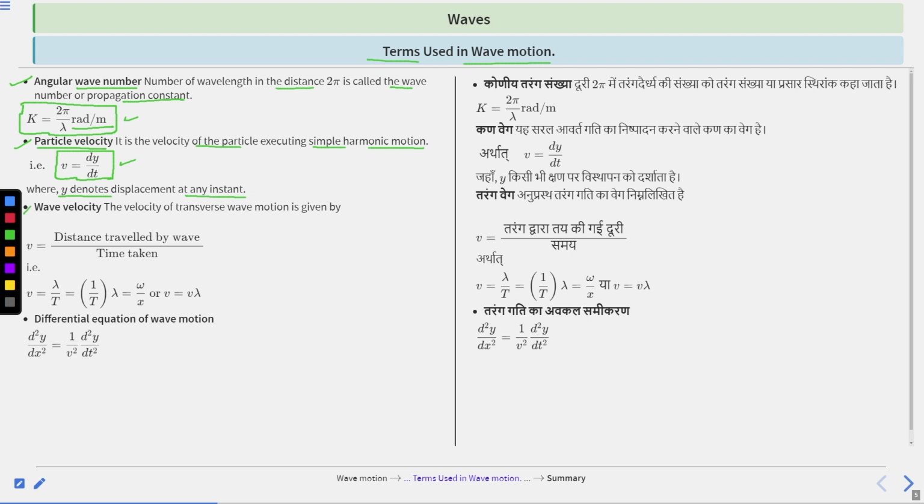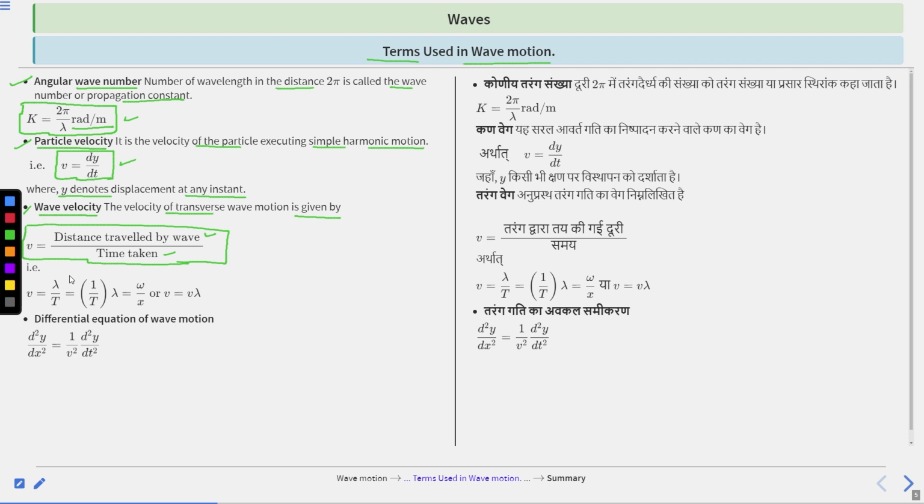Third is wave velocity. The velocity of transverse wave motion is given by v equal to the distance traveled by the wave divided by the time taken. Clear? This is the formula of wave velocity, where v is equal to lambda by T.